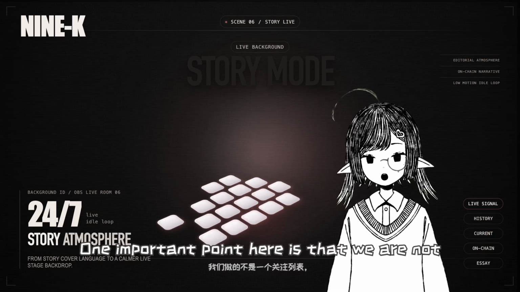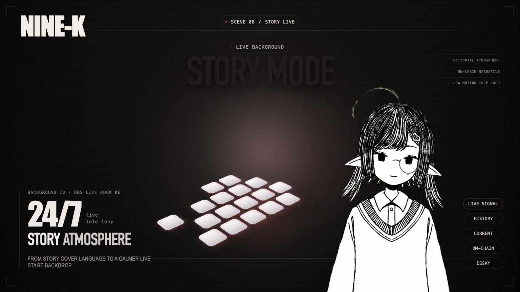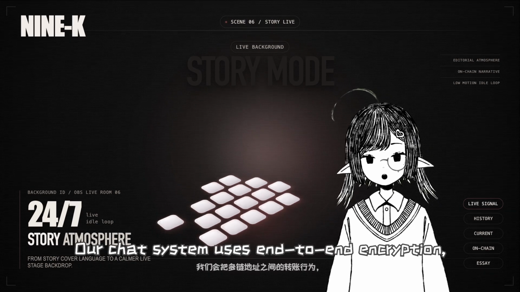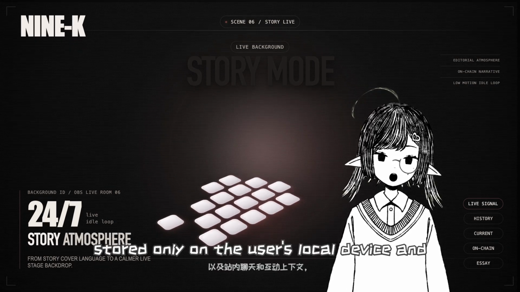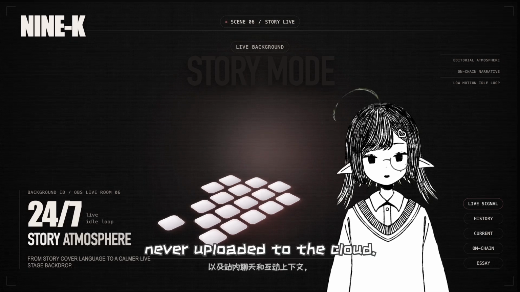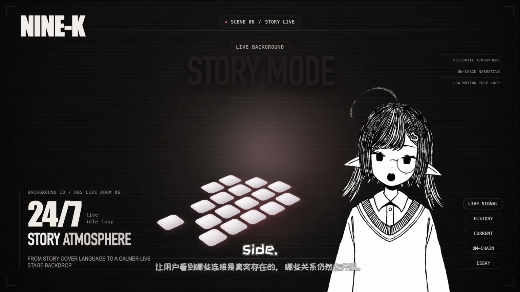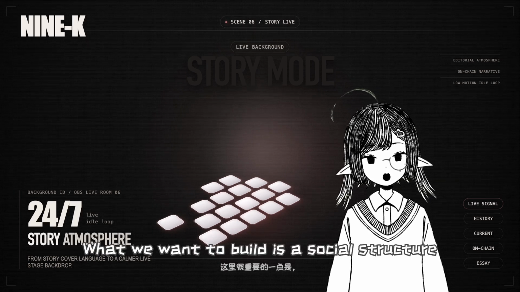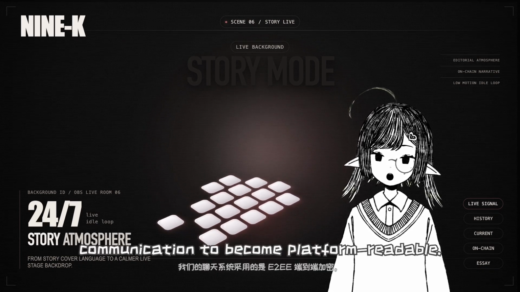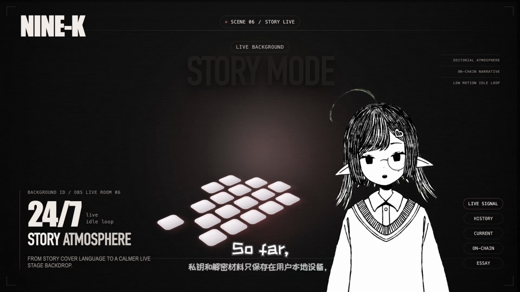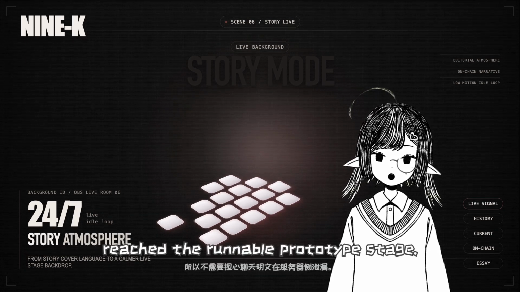One important point here is that we are not sacrificing privacy in order to generate relationship insight. Our chat system uses end-to-end encryption, and private keys plus decryption material are stored only on the user's local device and never uploaded to the cloud. That means users do not need to worry about chat plain text being exposed on the server side. What we want to build is a social structure that helps people understand real relationships without forcing private communication to become platform readable. So far, both of these core product paths have already reached the runnable prototype stage.